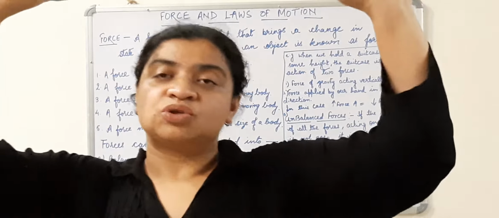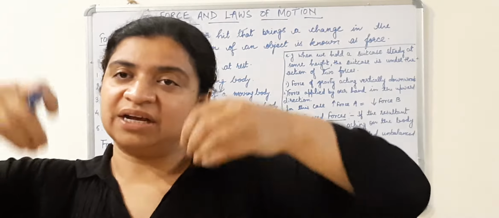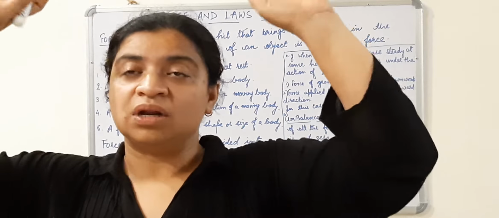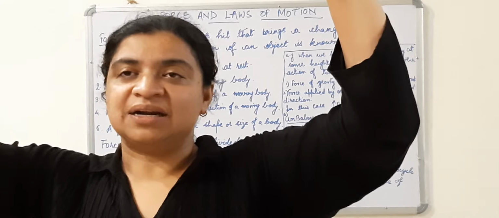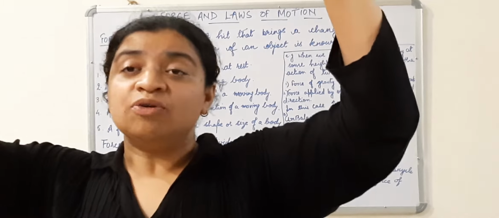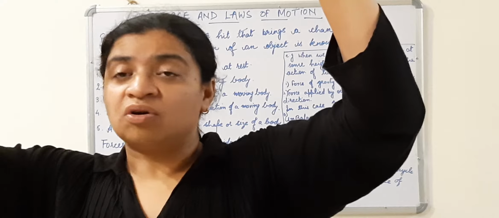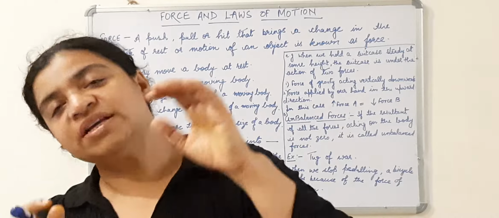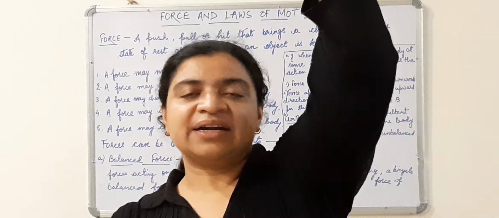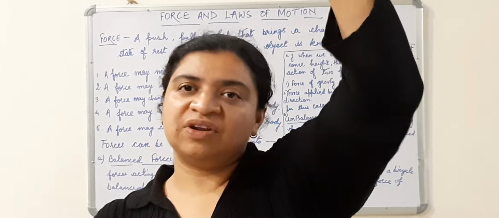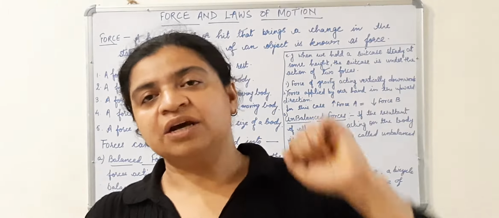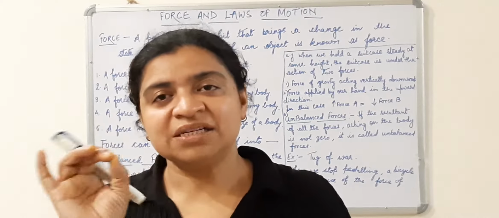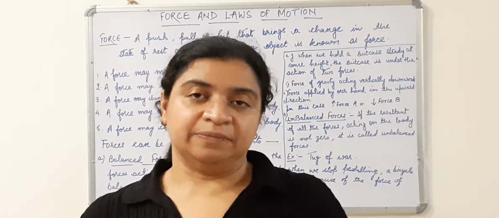Suppose you have kept the suitcase steady here. One force is acting vertically downward and the other force is acting vertically upward. If these two forces are equal, will you be able to change the position of the suitcase? No, you won't, because the upward force, suppose 5 Newton, and the downward force, also 5 Newton, give a result of 0. +5 and -5, 0. So we won't get anything here.